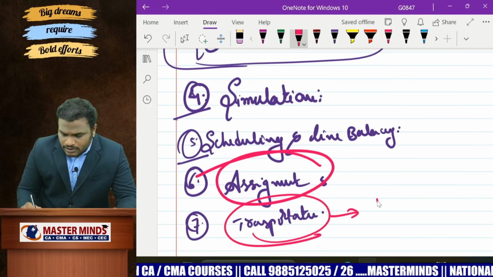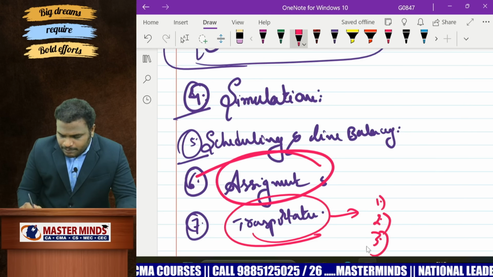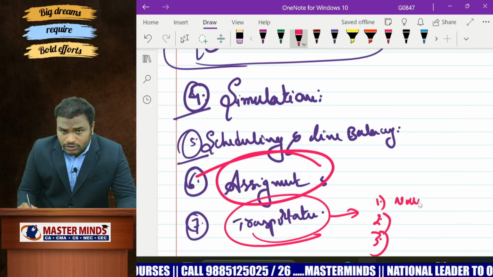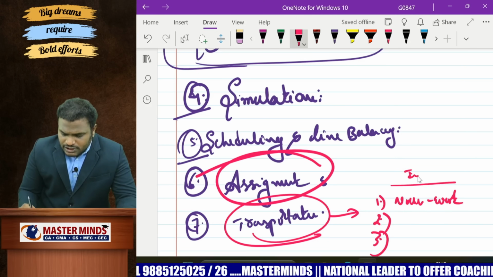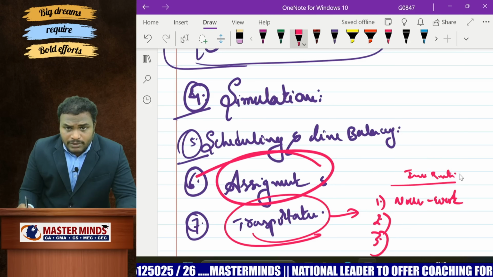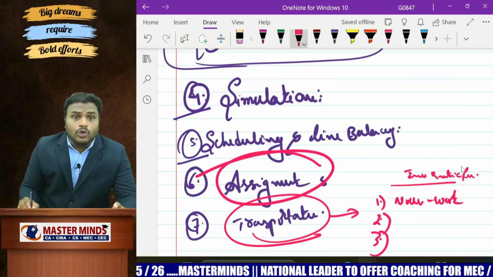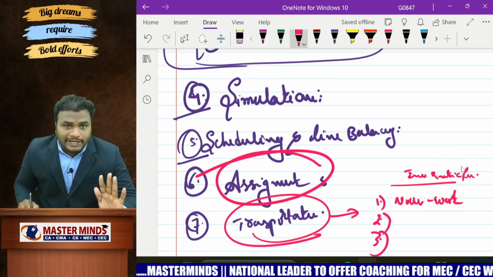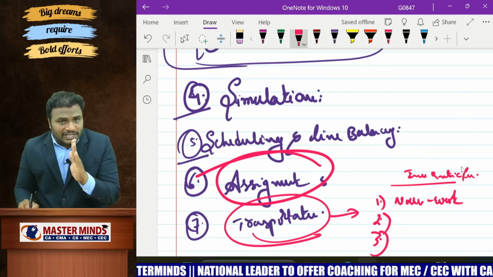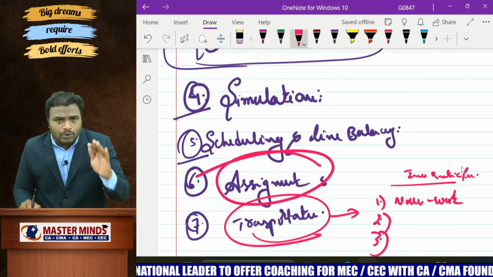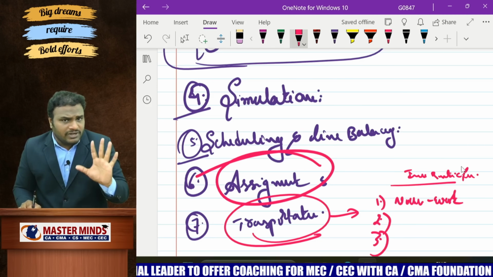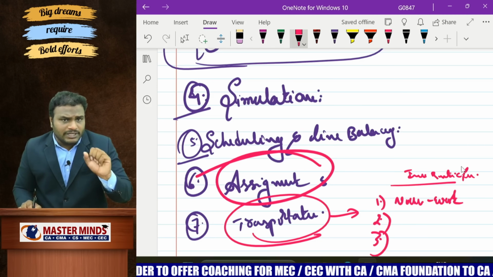Transportation. At least practice one problem on the northwest corner rule. Only the initial basic feasible solution, only that. Don't do any MODI optimality test, which is not at all important for your examination. Even though it is important for examination, please don't practice it at the last moment. It is a very time-taking method.